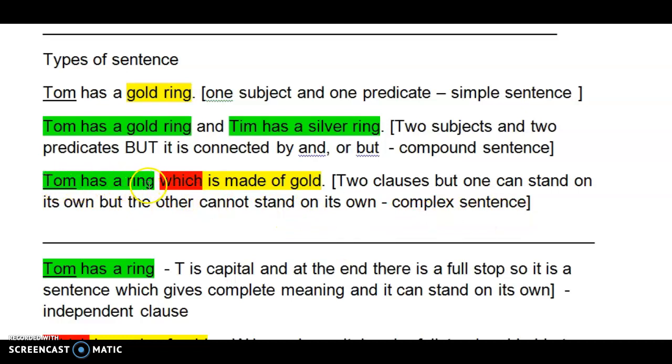An independent clause and the remaining, there are two clauses, one can stand on its own, one cannot stand on its own. Tom has a gold ring can stand on its own, which is made of gold cannot stand on its own. Thus, it's a complex sentence which is connected by the word which.